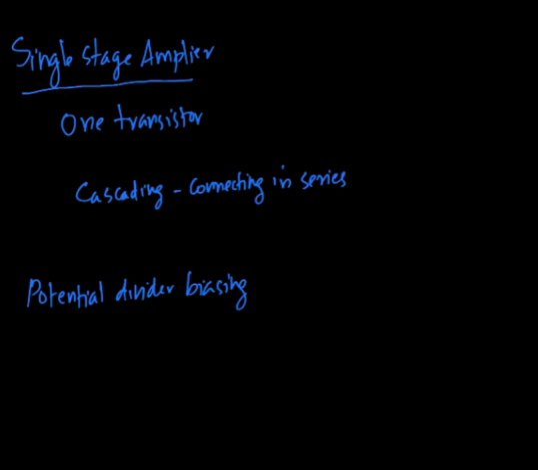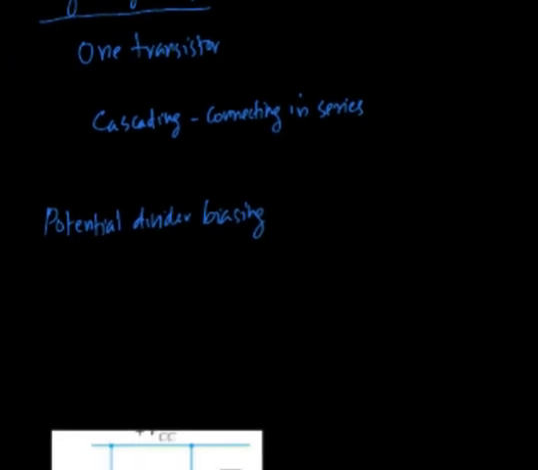Single stage amplifier means that when only one transistor with its associated circuitry is used for amplifying a weak signal, the circuit is known as a single stage amplifier. The term stage here means a transistor. So single stage means one transistor, and multi-stage means multiple transistors are used. So let's consider the amplifier circuit with a single transistor with a potential divider biasing, as shown in this figure.